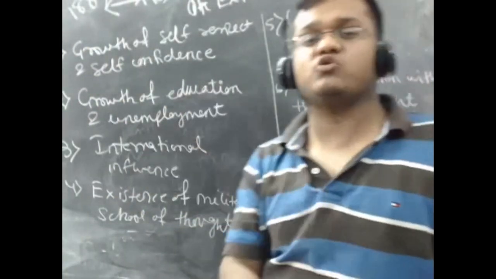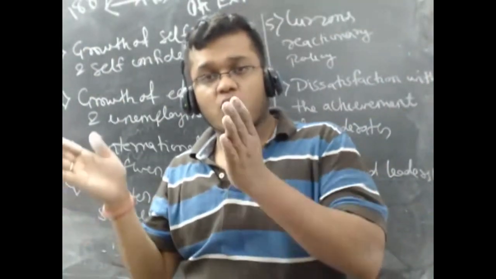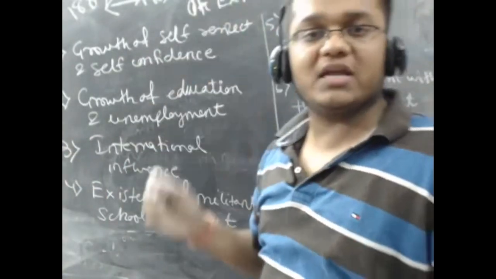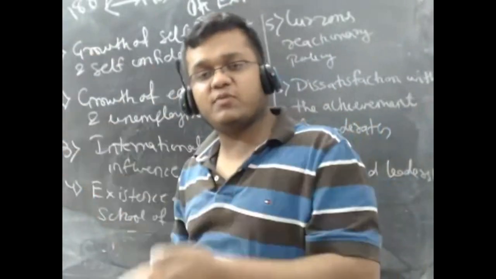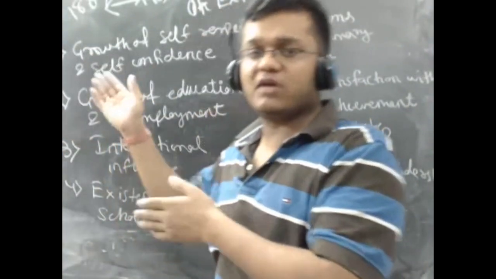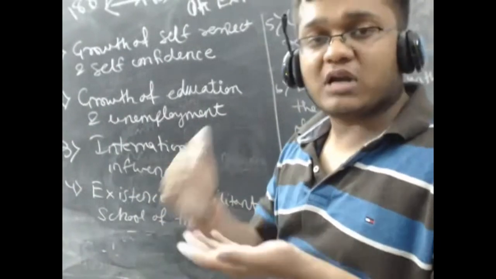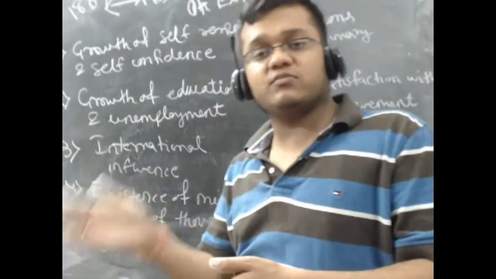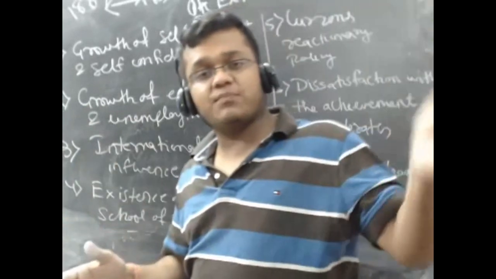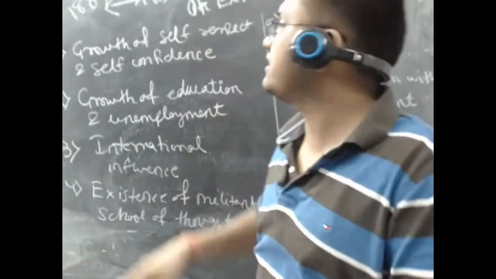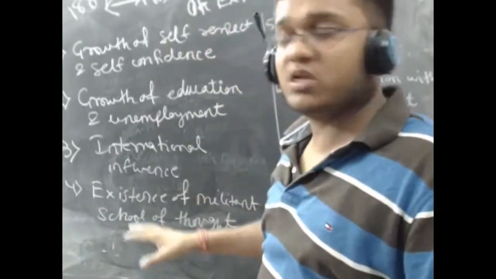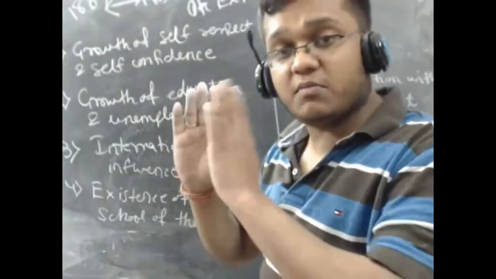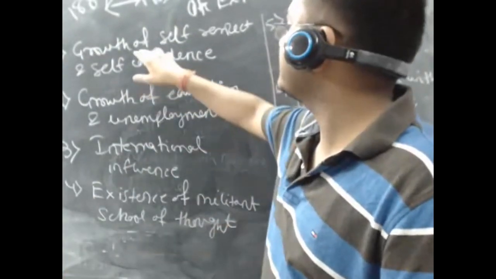Don't read extremism in isolation. You should read extremism only by comparing it with the moderates. Why do we call these people extremists? Had this ideology been there in 1885, I would not have been teaching you the rise of extremism. So the rise of extremism means some new ideology has come up. If you want to understand something new that has come up, you should always compare it to the previous system or the previous ideology. That's why don't read it in isolation. Read it as 1905 compared to 1885. Then it will be much clearer and much easier to understand.